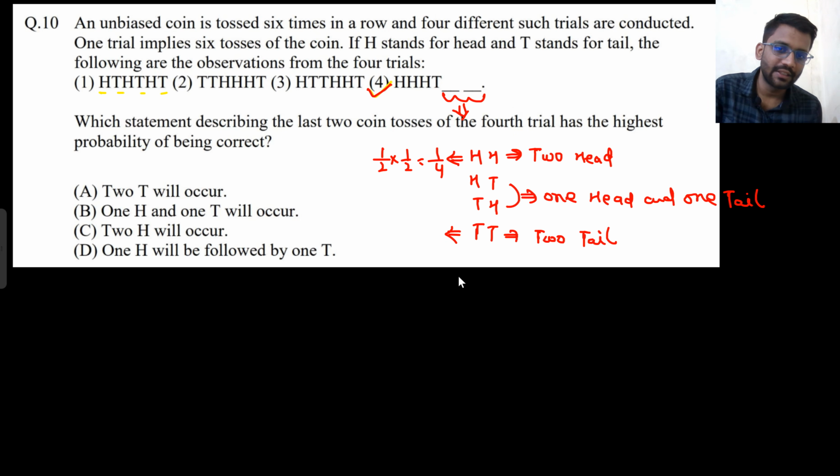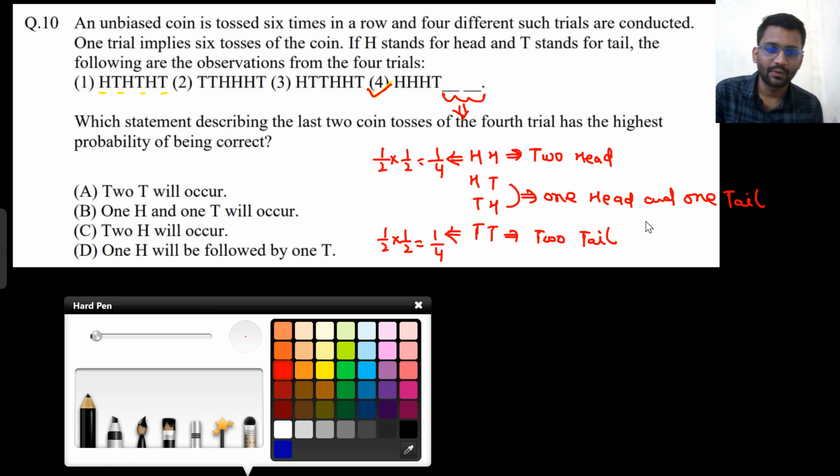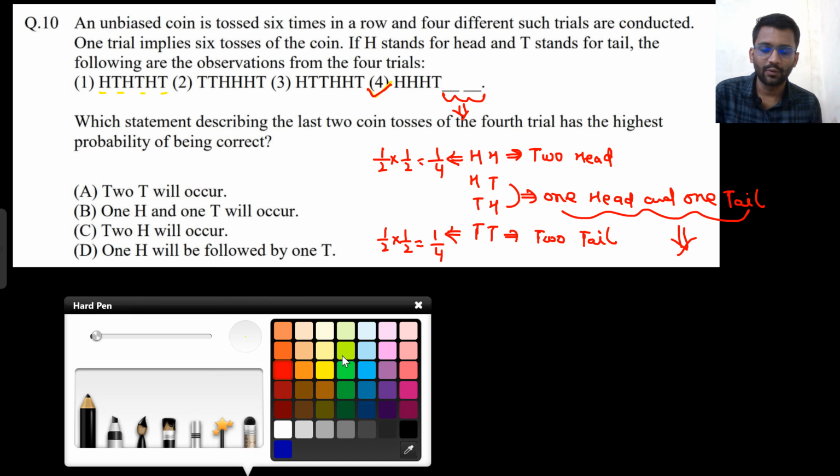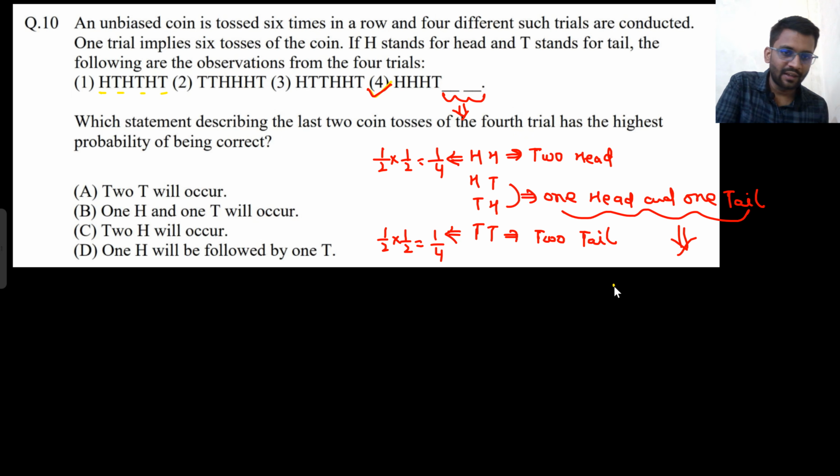What is the probability of this? On one side you are having tail, again you are having tail. So 1 by 2 into 1 by 2, 1 by 4. What is the probability of 1 head or 1 tail? So how can you write? The first time I can get head and the second time I can get tail, plus the first time I can get tail and the second time I can get head.